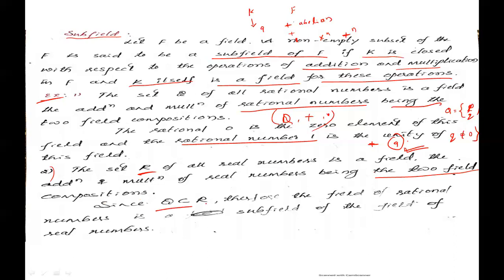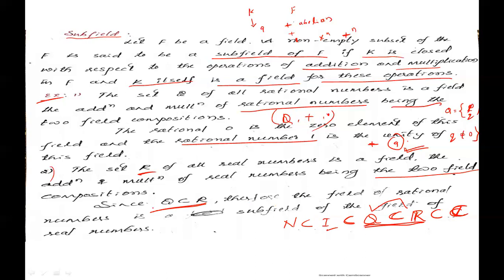Since N is a subset of I, the set of integers, which is a subset of the rationals, which is a subset of the reals, which is a subset of the complex numbers, here Q is a subset of R.